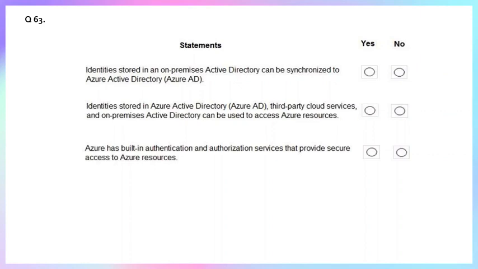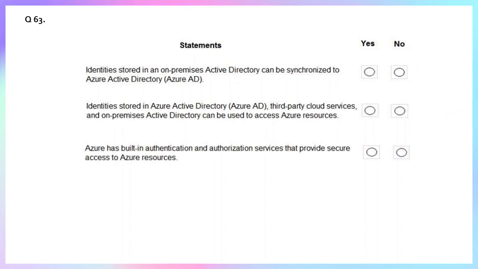I am telling about all these things: Azure AD identities, on-premises Active Directory identities, and now third-party cloud services, right? For third-party cloud services, Azure AD can be configured to trust identities from other identity providers, that is IdPs, through federation protocols like SAML or OpenID Connect.